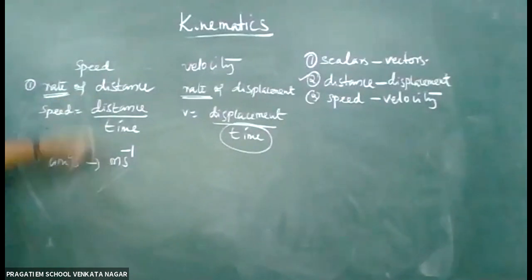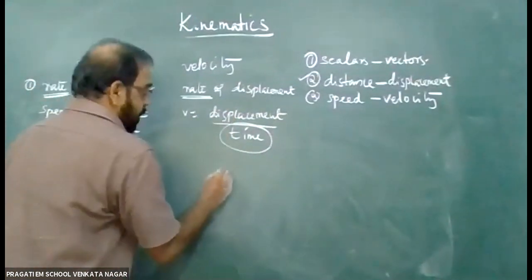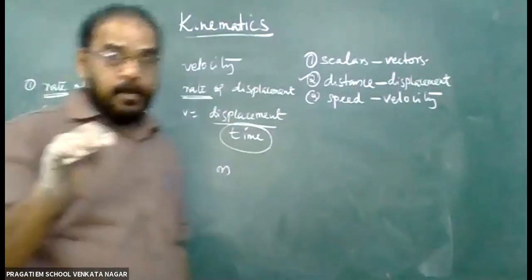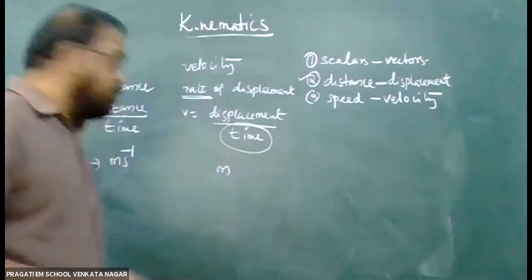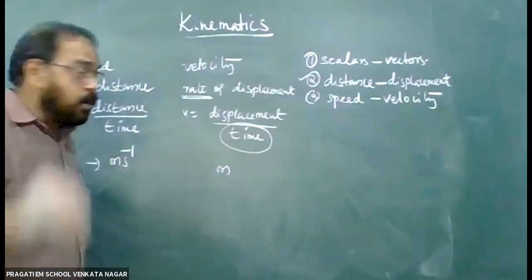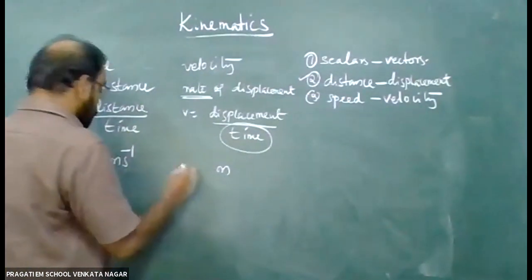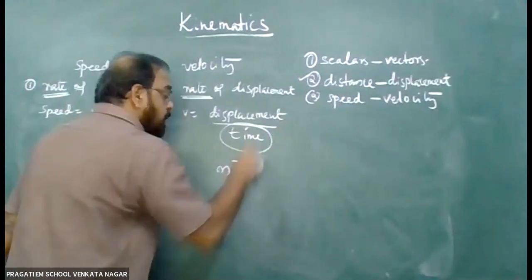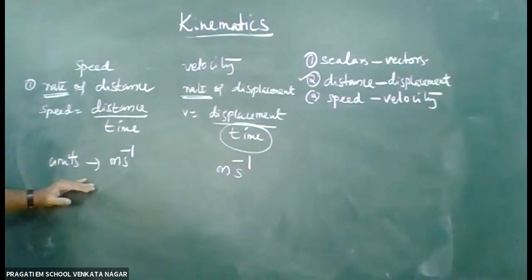Distance meter by time per second. And displacement is also measured in meter only, because displacement is the shortest distance. Displacement is also a distance, but it is the shortest distance or the distance in a particular direction. So here also the unit is meter per second only. Both speed and velocity units are meter per second.